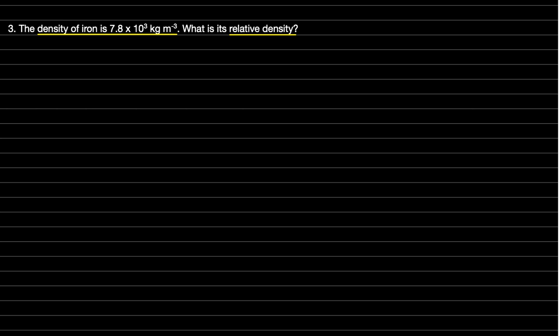Now we know the formula of relative density. So that is RD is equal to density of iron, that is rho I, divided by density of water. Density of water, we should memorize it, and as I had written it in the last question also, it is 1000 kgm to the power of minus 3, and density of iron is given as 7.8 into 10 to the power of 3 kg per meter cube.